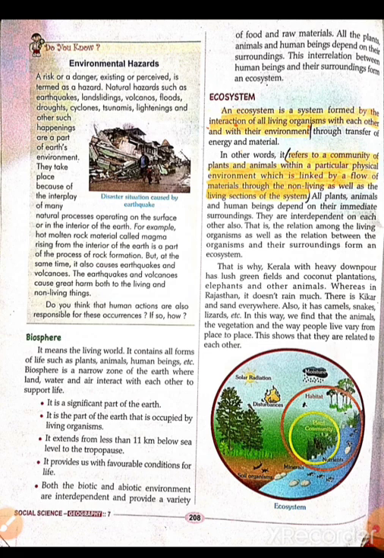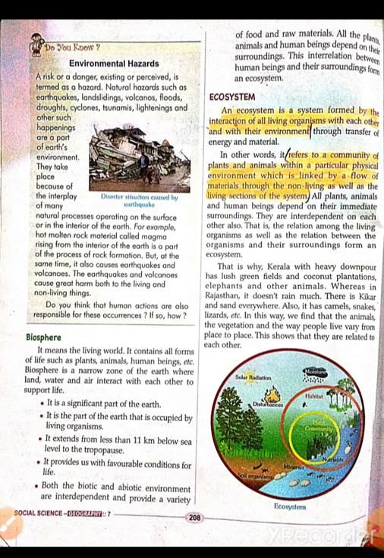For example, take a small part of a wooden table which has become damaged, and ants have made their home in that broken part. In that part where ants are living, there are also some small organisms which we can't see with our naked eyes. Some insects are living there too. So that part is their ecosystem.